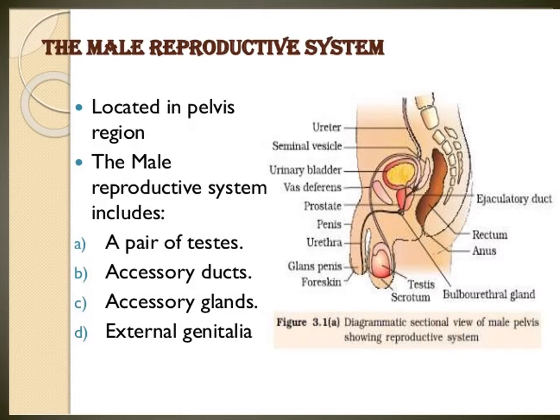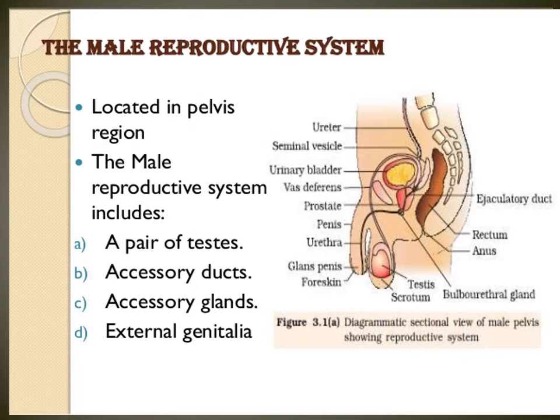Epididymis. Next one, that testis, one tube-like structure going there. That is a vas deferens. Two side vas deferens going there. The prostate gland is there. After that one comes inside the penis.